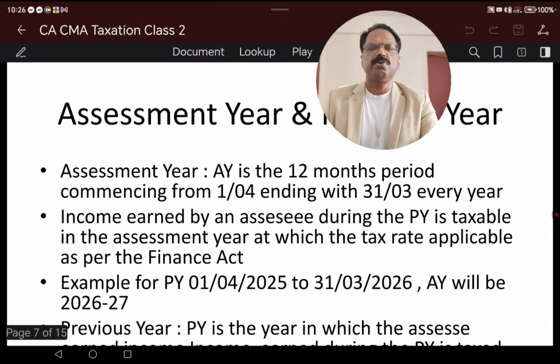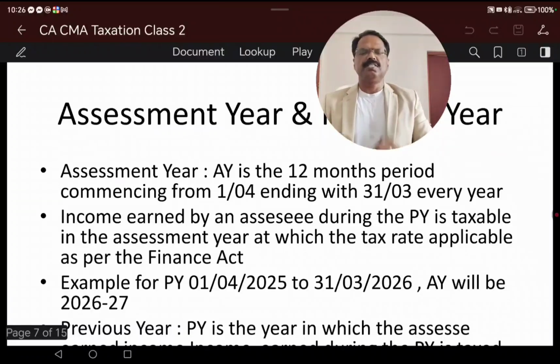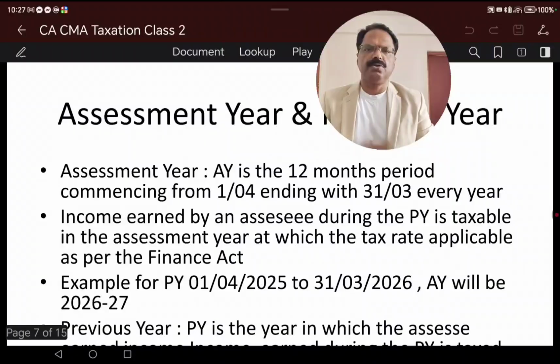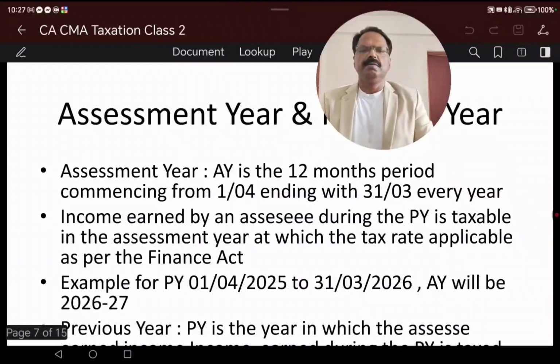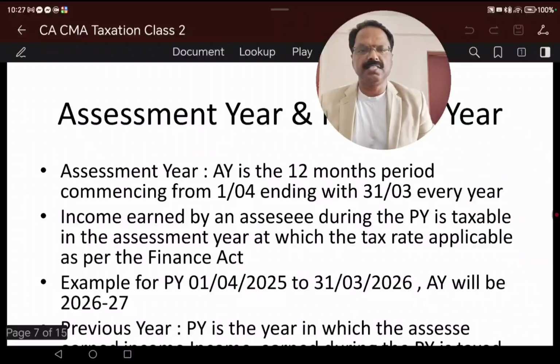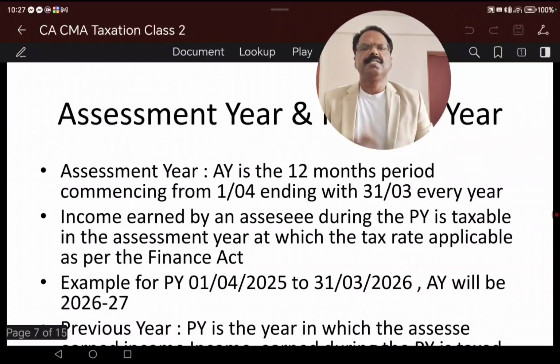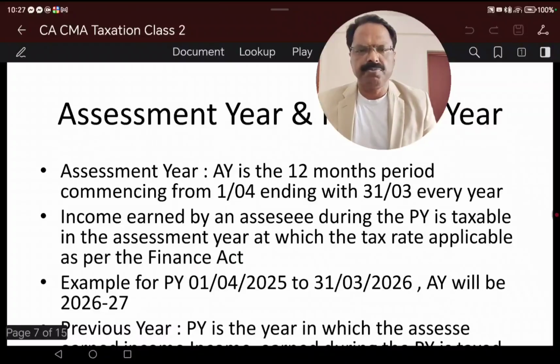That means in case of an employee, based on the salary they are arriving at the total income, and based on that the tax amount will be deducted and paid to the government. For the concerned employee, based on the total income arrived at, in 26-27 he can submit the return, and in case he is eligible for a refund, he can get the refund.